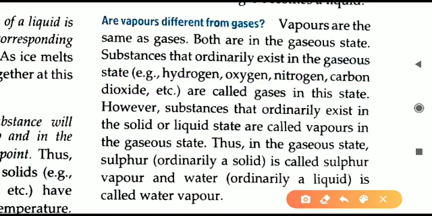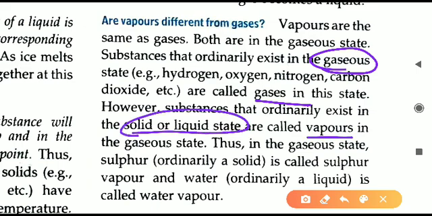Second, a substance which ordinarily exists in solid or liquid form will not normally be in gaseous form. That substance will be either solid or liquid. But when we heat that solid or liquid, it changes into gas. That substance we call vapor. So that is the basic difference. The substance that normally remains gaseous is called a gas. The substance that normally remains solid or liquid is called vapor.